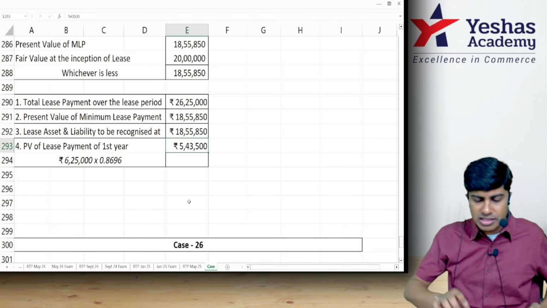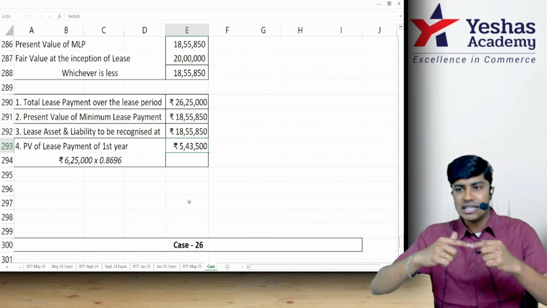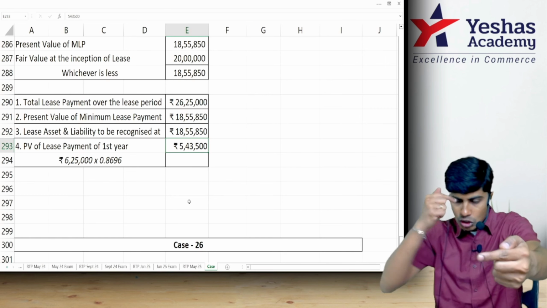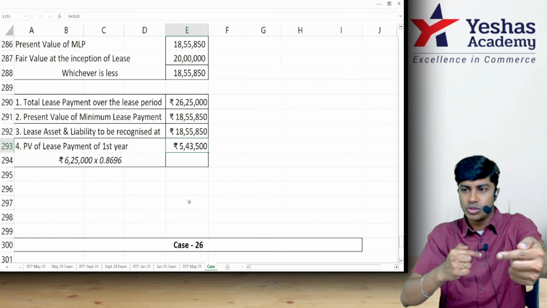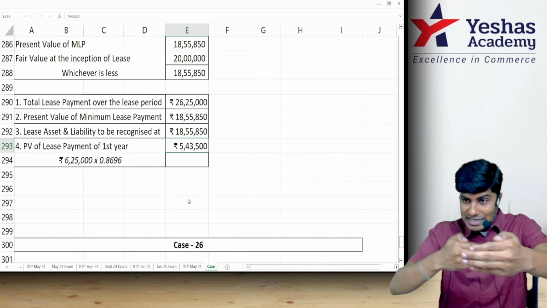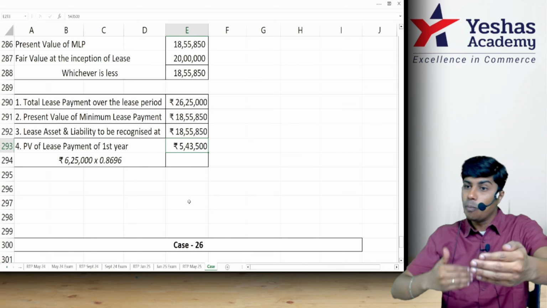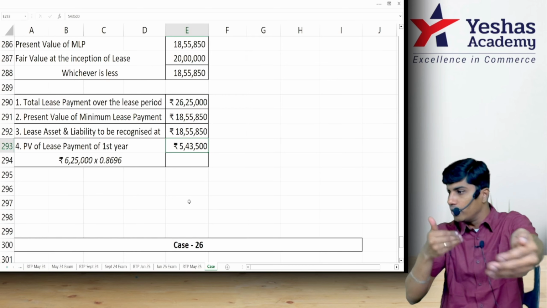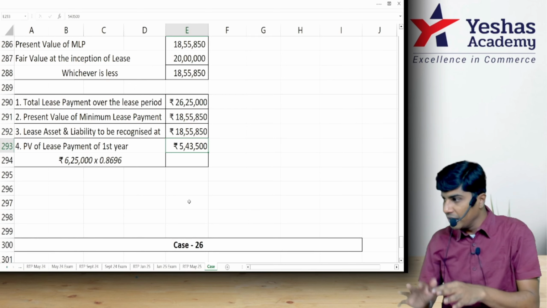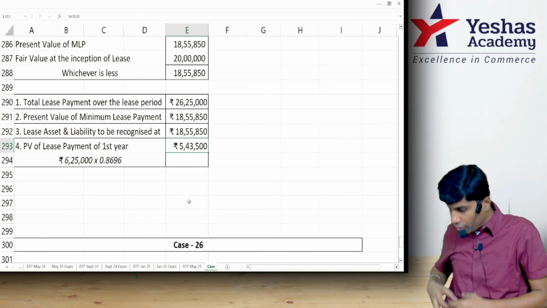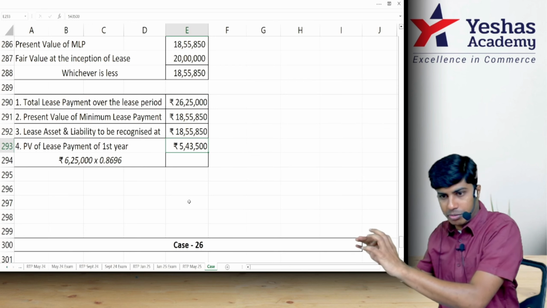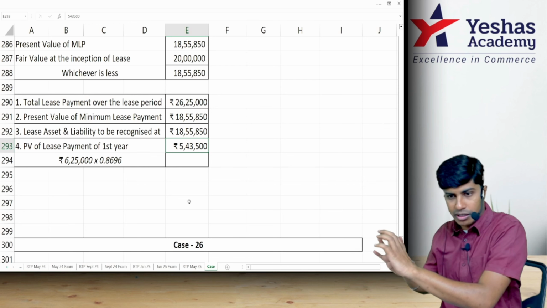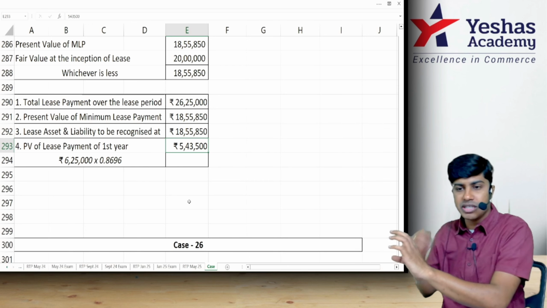The logic is if you have to pay 6,25,000 after 1 year, today's value is 5,43,500, provided the discounting is 15%. If you pay after that, you need to pay 15% extra. If you pay today, we get 15% discount. Meaning, if you keep 5,43,500 today in an investment which will earn you 15%, by the end of 1 year it will become 6,25,000.